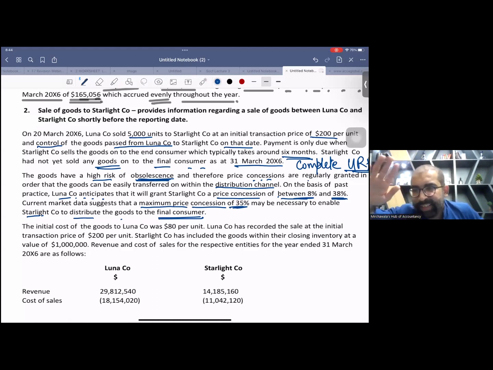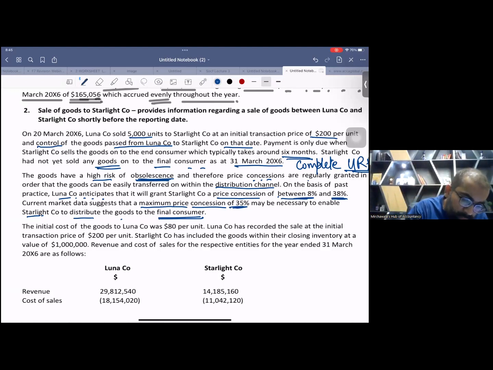That means, now think, there is an element of variable revenue. Students, be active. There is an element of variable revenue. Now the parent company is not sure how much discount the subsidiary company will give further. There is a possibility they will give 8%, 10%, 15%. Look here, 20%, 25%. See, there is a range.